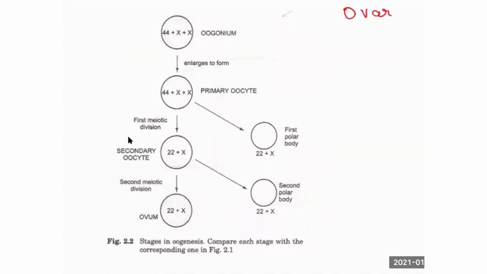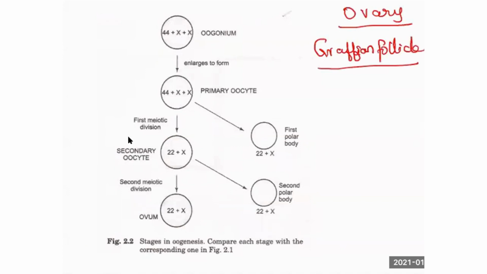Ovary. Female gonad is called ovary. The matured ovarian follicle is called Graafian follicle. So see the changes again. Up to this is mitosis. The conversion of oogonium into primary oocyte is mitosis.